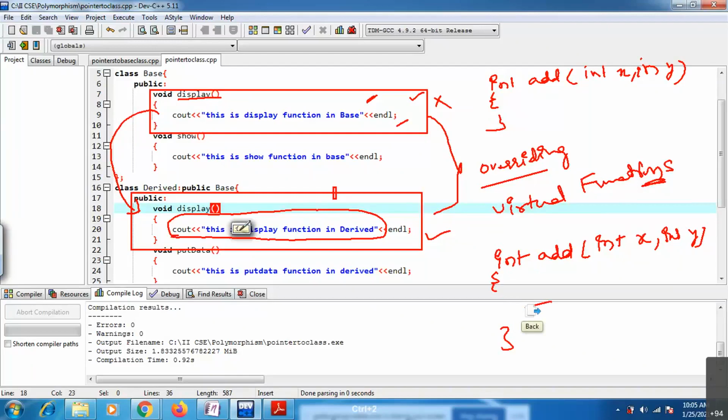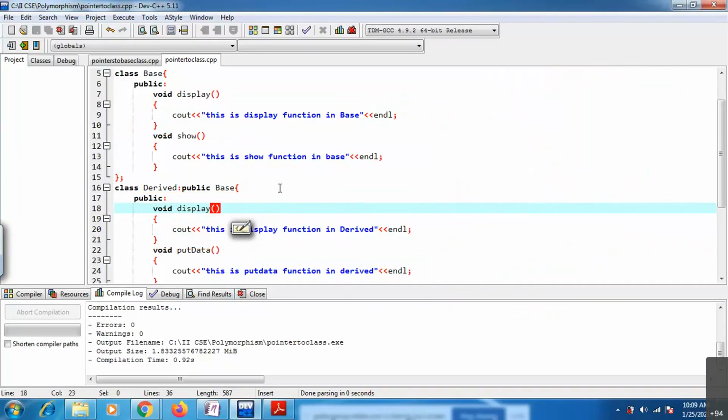In this case, if I call by using the derived class, it always executes this particular derived class member only. It won't execute the base class members. That we can access by using the virtual functions concept, which we will see later. As of now, just understand how you are accessing your members.